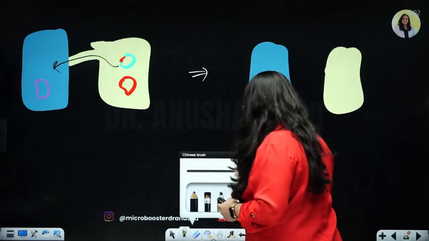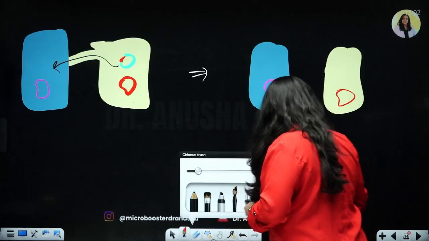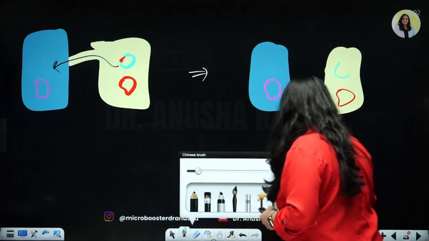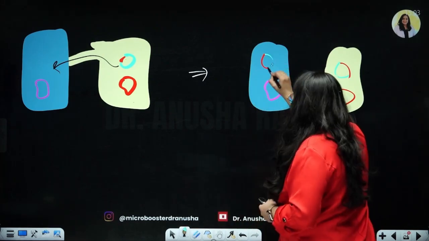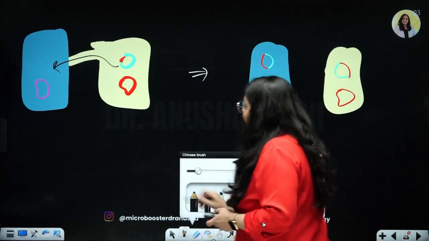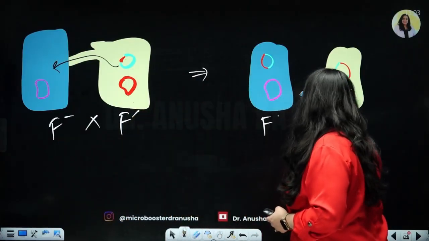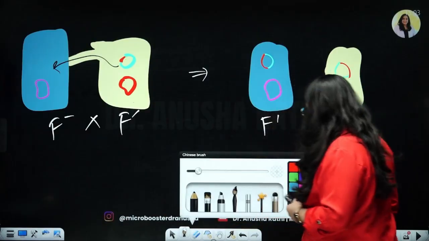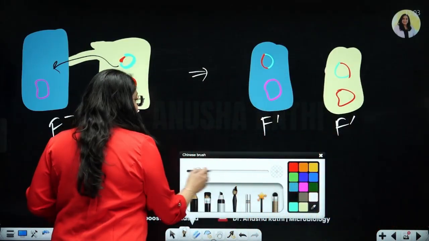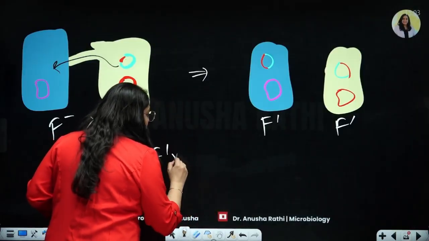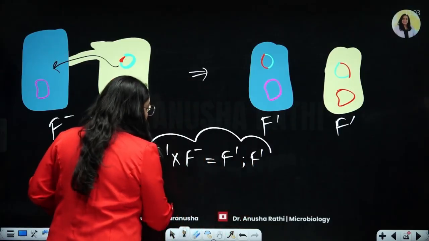As the conjugation tube breaks off, you can see that he has its own chromosome. This guy still has the little bit plasmid that he has. And now this guy also ends up getting the plasmid from that guy. So now what started as an F prime into F minus, both will end up becoming F prime. Right? So ultimate step, what is happening here? When an F prime conjugates with an F minus, ultimately they both become F prime.